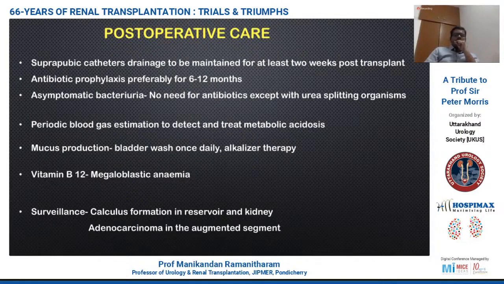Periodic blood gas estimation is needed to detect and treat metabolic acidosis, to protect against bone resorption. Mucus production needs to be managed by frequent bladder washes and alkalizing therapies, and vitamin B12 is given to treat megaloblastic anemia. Long-term surveillance is needed, particularly to identify stone formation in the reservoir and development of malignancy in the augmented segment, though such risks are very, very low.